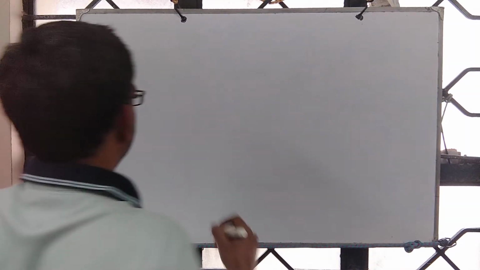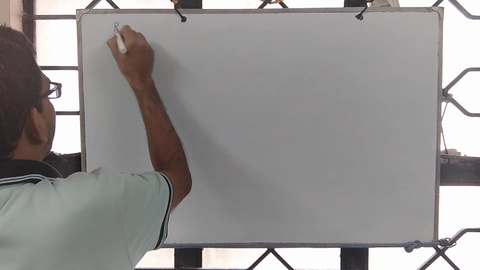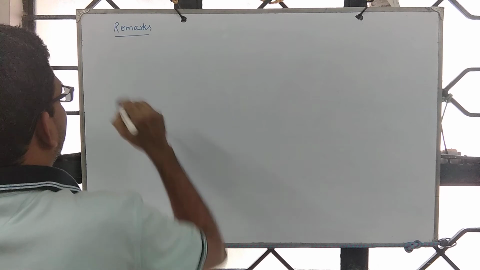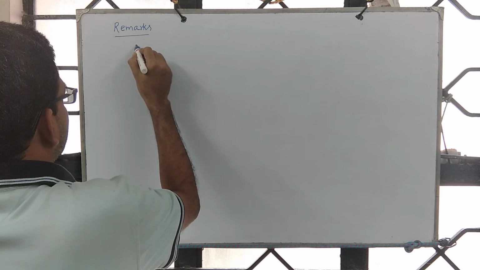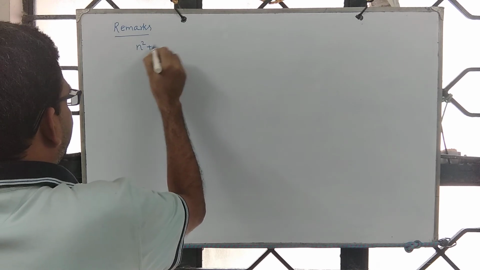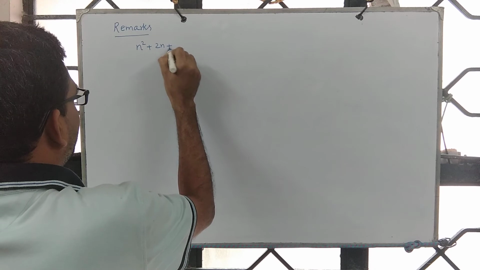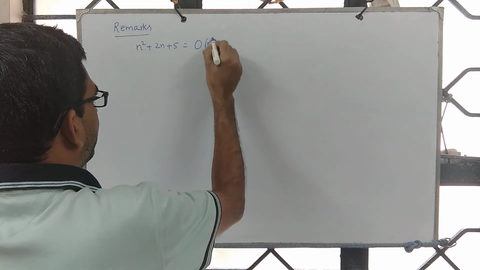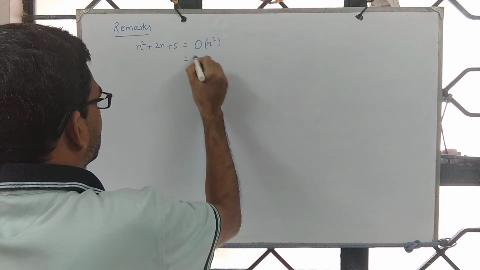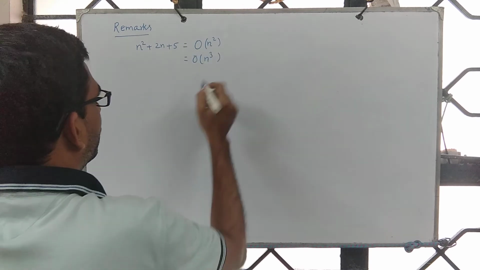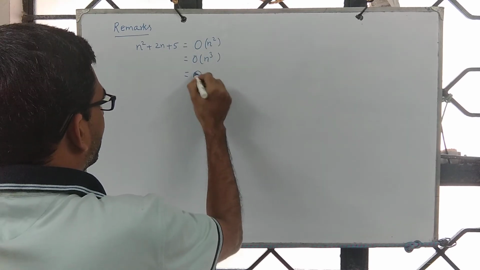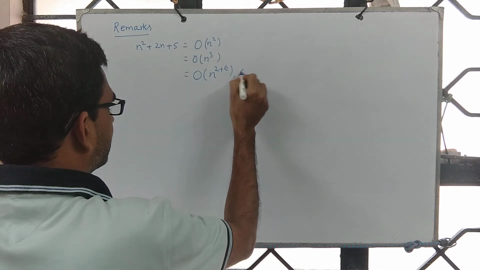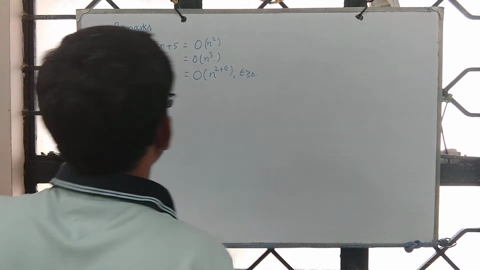So, a couple of interesting remarks. We know that n square plus 2n plus 5 is order of n square, is big O of n cube, and big O of n power 2 plus epsilon, where epsilon is greater than or equal to 0.